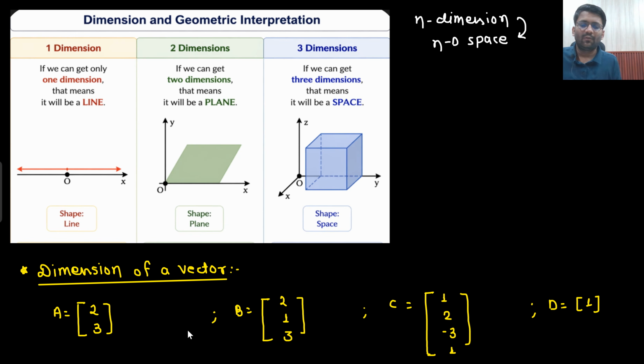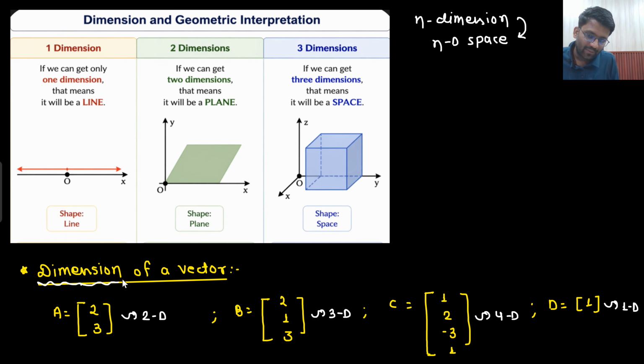Understandable? Now what do you mean by dimension of a vector? Listen to the word very carefully. Dimension of a vector. So how many dimensions is it having? Two dimensions, so it is a two dimensional vector. How many dimensions is it having? Three dimensions. How many? Four dimensions. And how many? One dimension. This is the dimension.